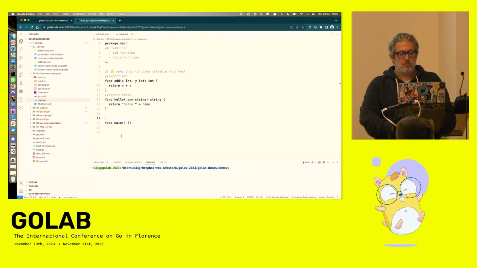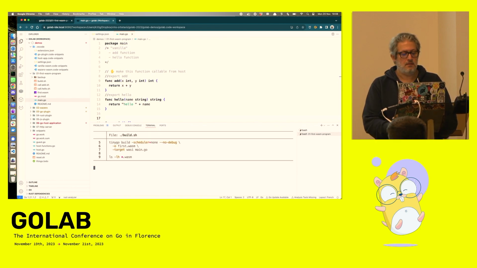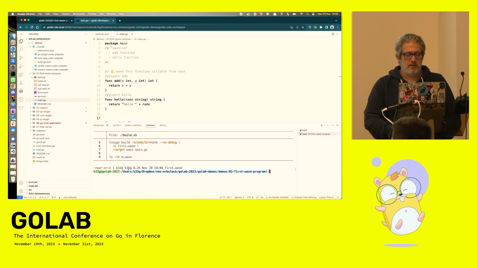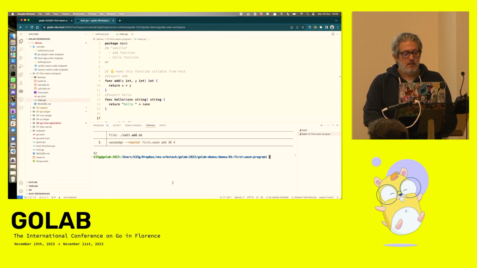And that's it. So I will build my WASI program. You see the size of the Wasm file is very small, and I will call the add function with the WasmEdge CLI. So I add 38 plus 4, and I get the appropriate result. Okay, it's a silly example, but it works.